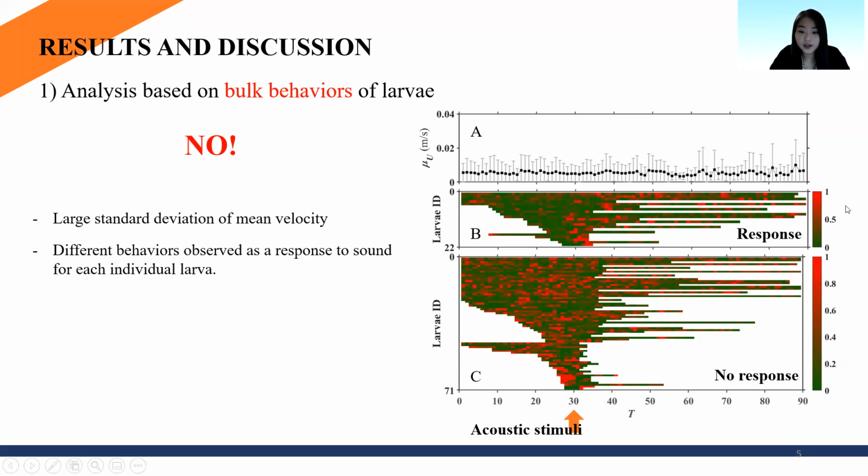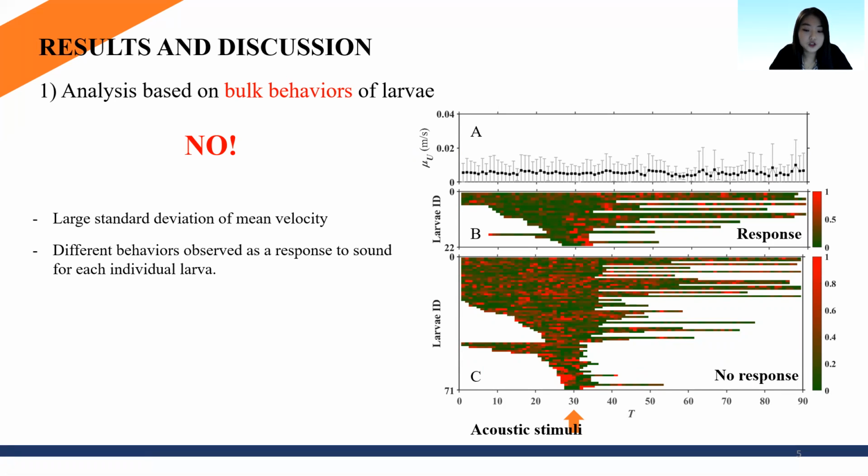This figure on the right was obtained with the identical 400 Hz experiment result, which also shows why analysis based on bulk behaviors is insufficient to represent general larval response to sound. First, the standard deviation of mean velocities is too high, as shown in this first figure, which means that movements vary a lot by individual larva.